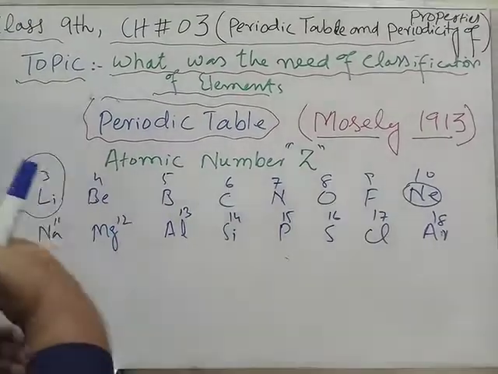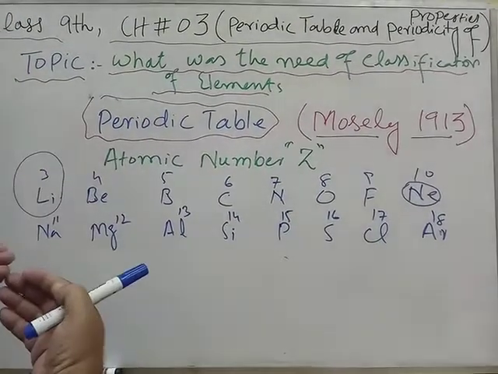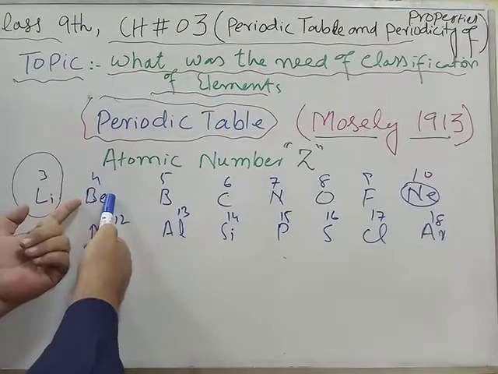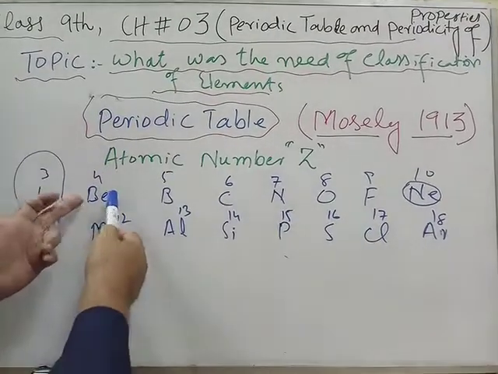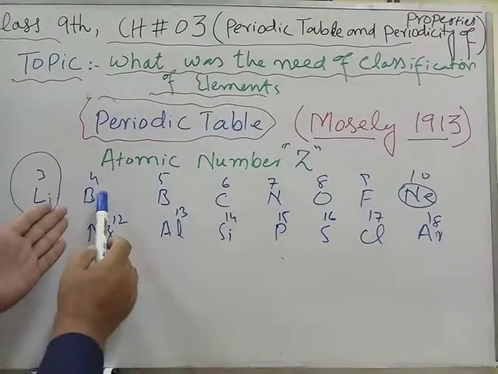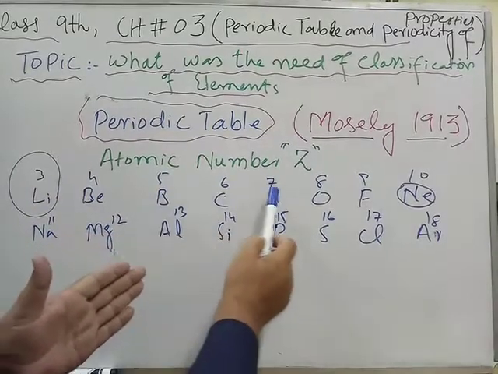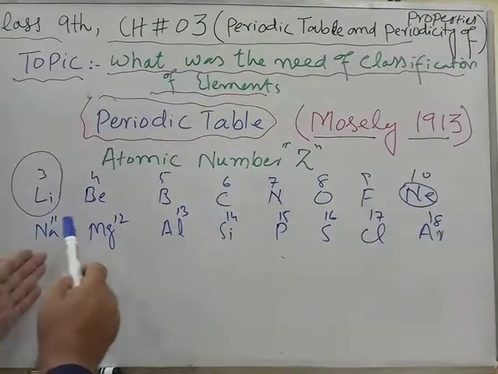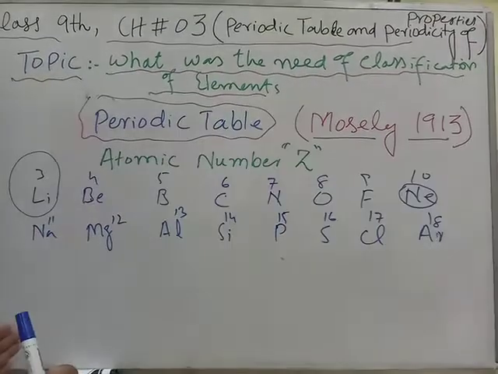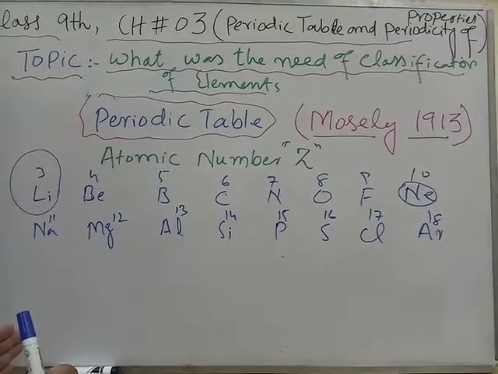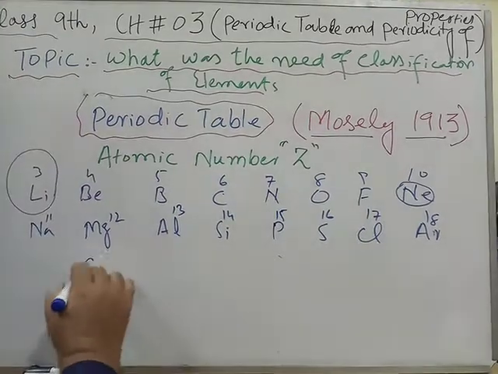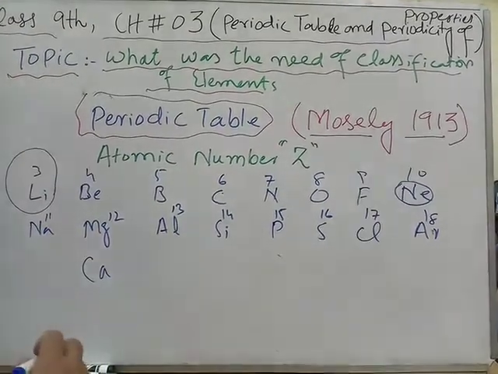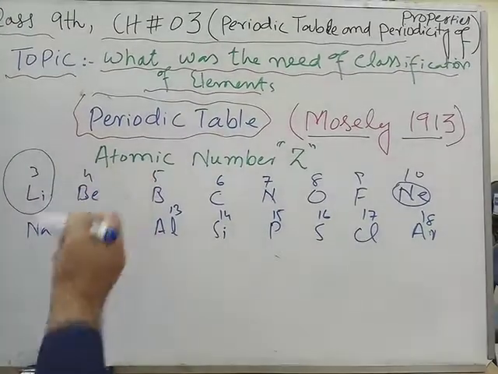Periodic function means something which repeats itself. For example, let us take the properties of beryllium. After beryllium, when we go ahead: boron, carbon, nitrogen, oxygen, fluorine, neon, sodium, then magnesium again repeats the properties of beryllium. Similarly, calcium lies below magnesium, and calcium then repeats the properties of the above.